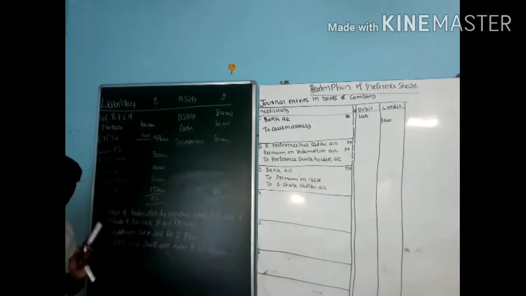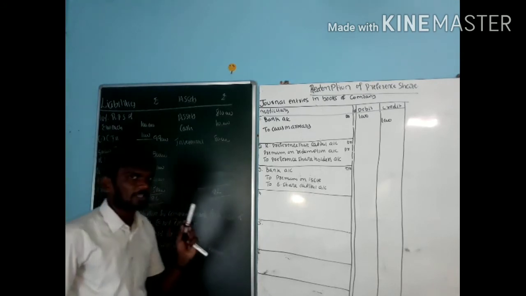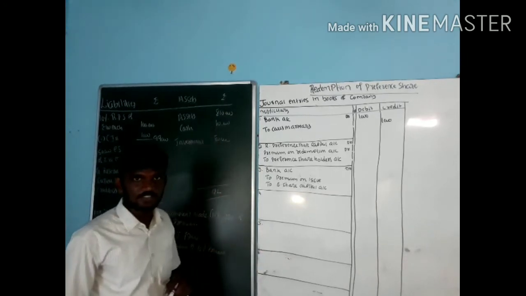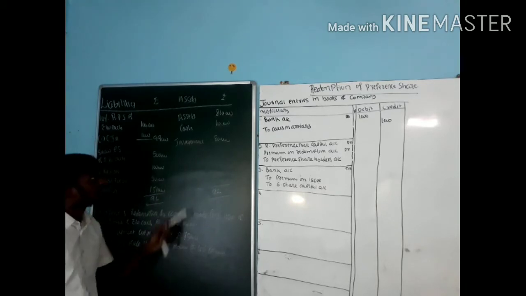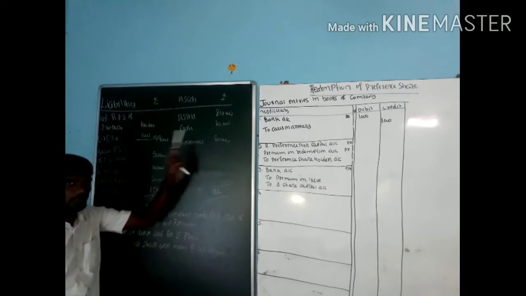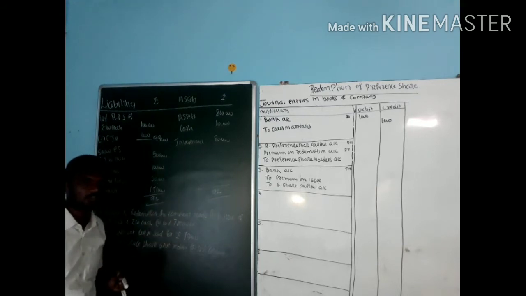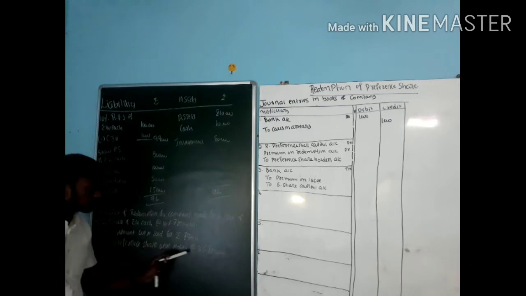Next one, this is important. The investments were sold for rupees 75,000. I told you, if you don't have sufficient amount in the bank, we need to sell some asset. They give the asset sale value. How much? 75,000. Actual investment value is 80,000, but sold for only 75,000. Are we getting profit or loss here? We are getting loss. So what is the loss amount? Loss amount is 5,000.